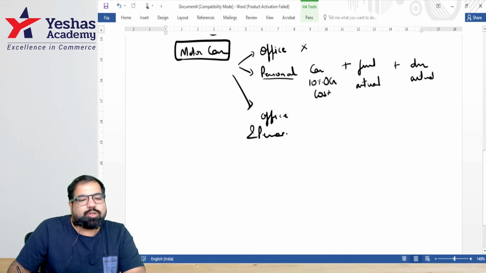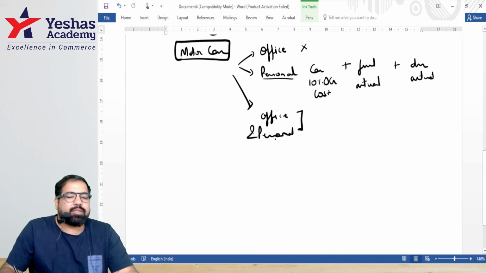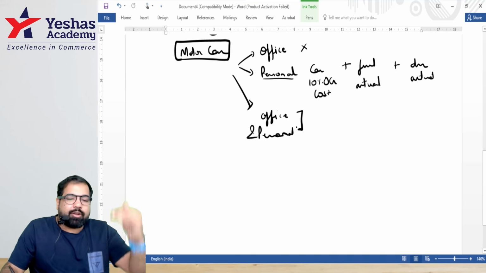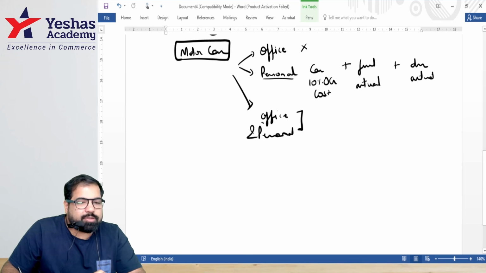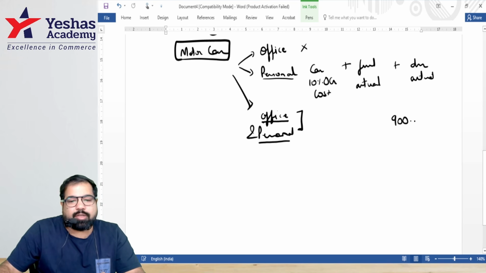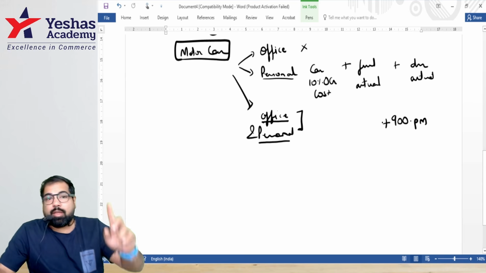And what if it's personal use also, guys? Is it a mixed use? Yes. Then, guys, we cannot have such a big perquisite. It will reduce because some part of it is used for what purpose? Personal. If it's a driver, I will have it how much, guys? 900, because driver works for how many hours?